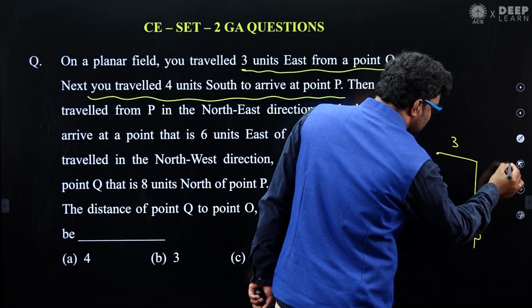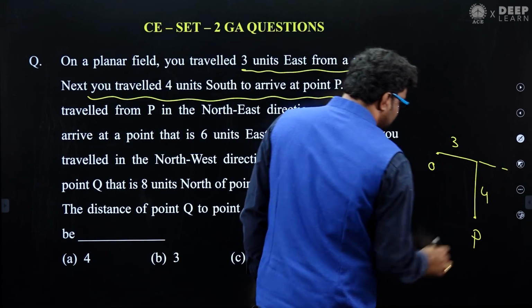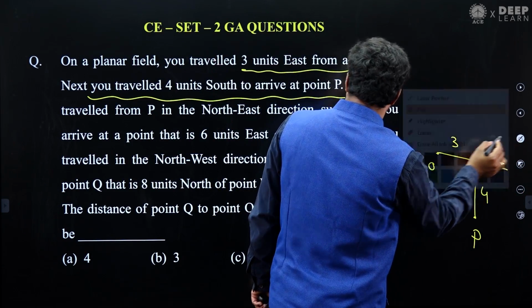So here you came to a point, traveling northeast. Let me create some space here.